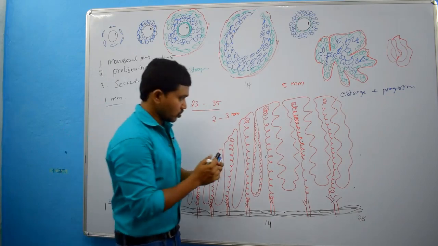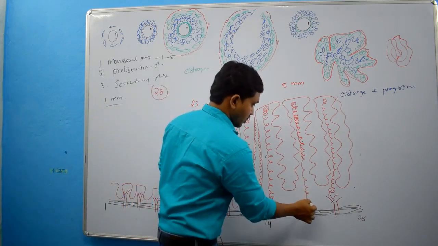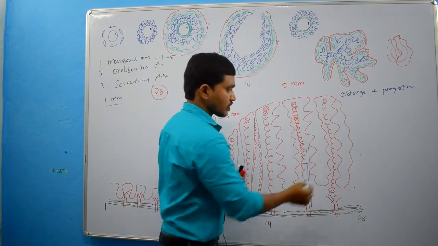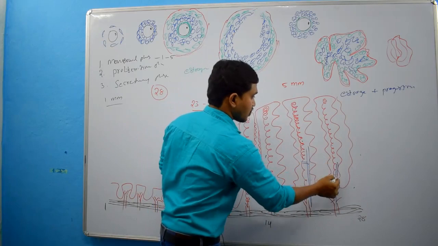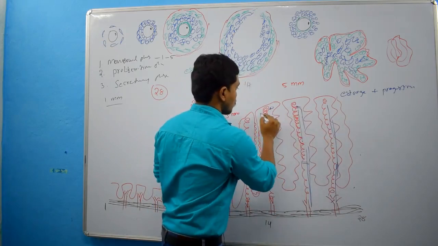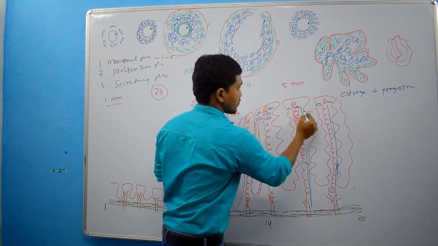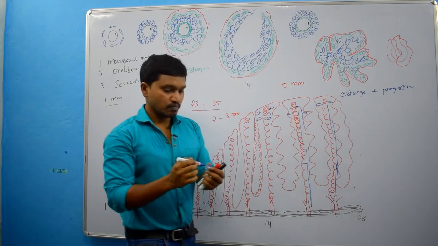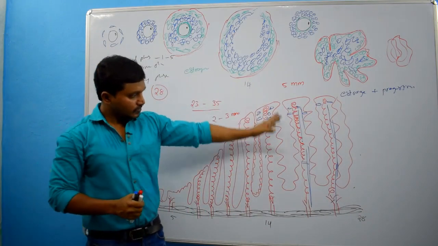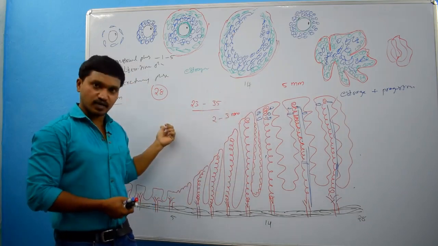How? There will be arteriovenous anastomosis and formation of lacunae. Lacunae means venous blood filled spaces. So these are the changes which occur in the secretory phase.